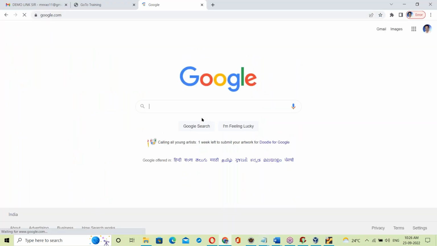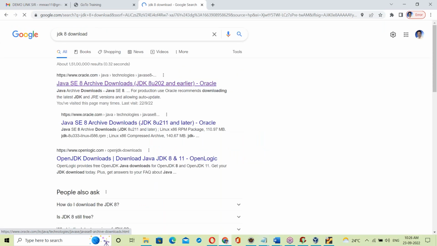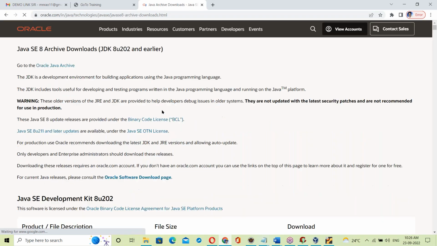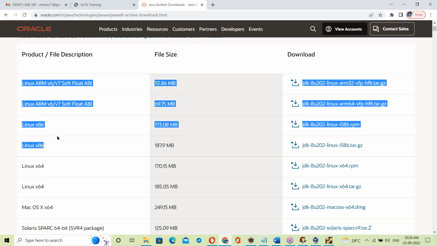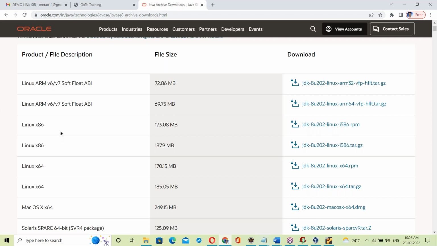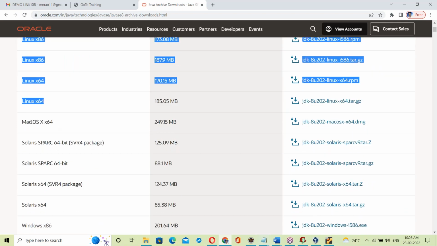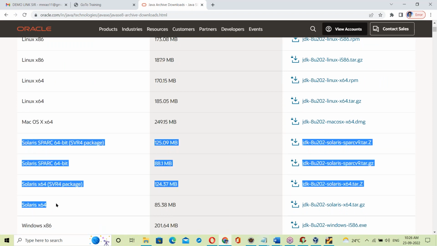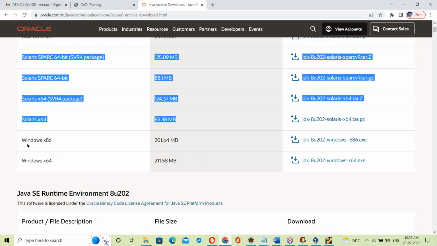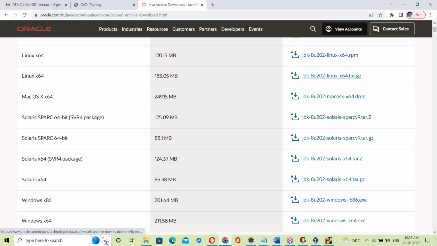Yes, JDK downloads: see Java software from Oracle Corporation. This is the JDK for Linux, and Linux also has different flavors. Next, for Mac OS there is the Mac JDK, for Solaris OS the Solaris JDK, and for Windows OS the Windows JDK. See, the JDK is changing, right?